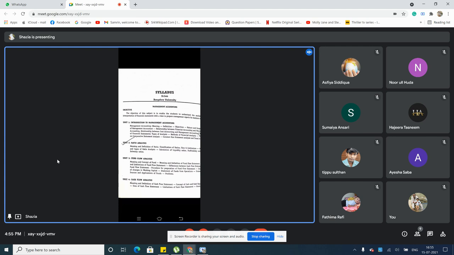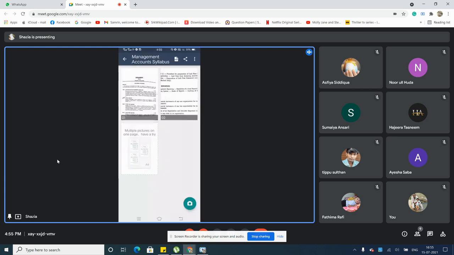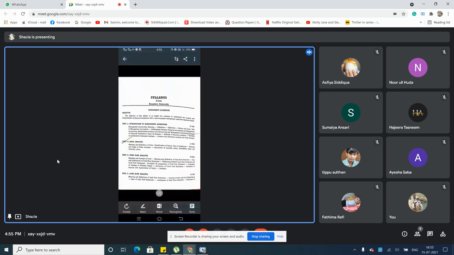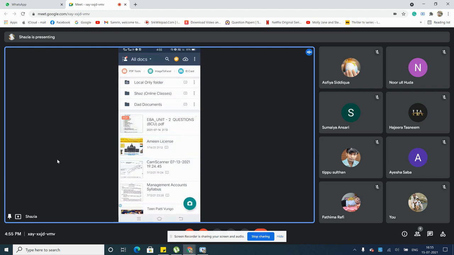Otherwise, you people have to learn it through online only. But it will take a little. The calculations are a bit here and there. So let's try our best. However, unit two will be started. But before starting unit two, there are certain formats under this. Let me just share this with you.